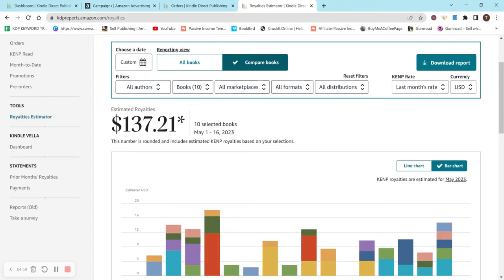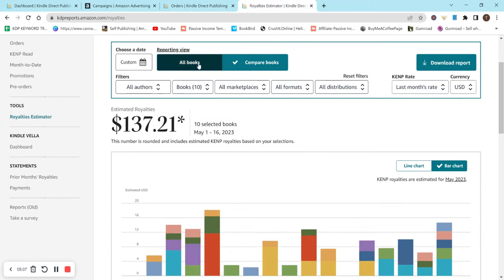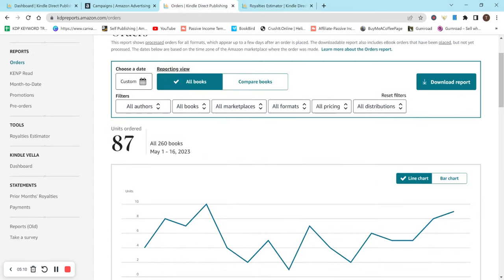Nine of them are scrapbook paper, and then one of them is a coupon book. So that gives you an idea for my top 10. And then for all of my books, the majority of them, I didn't actually count how many books sold, like how many books this actually is. But I think it's at least 15 to 20 or so, most likely.